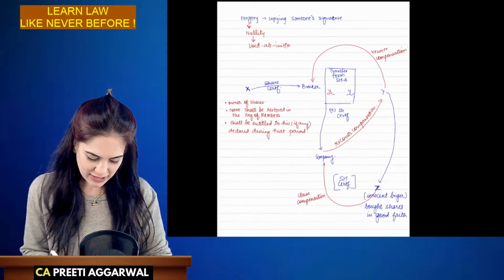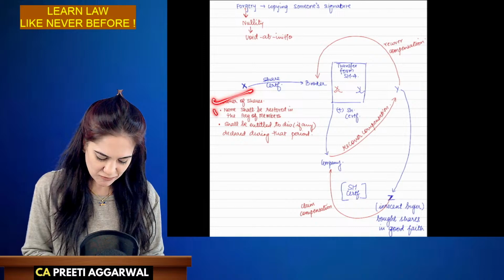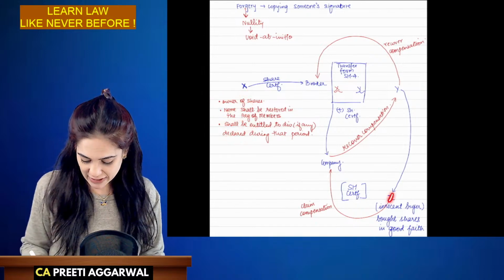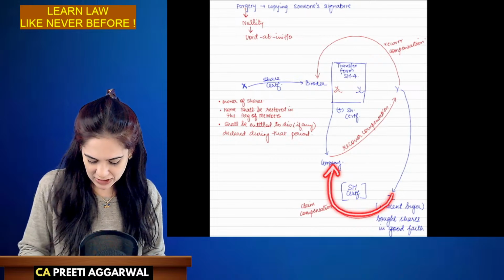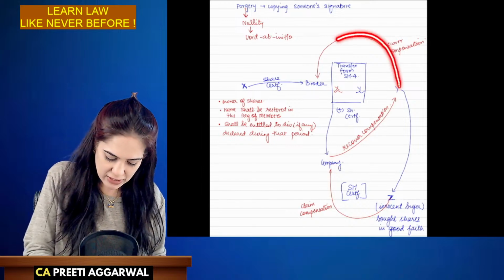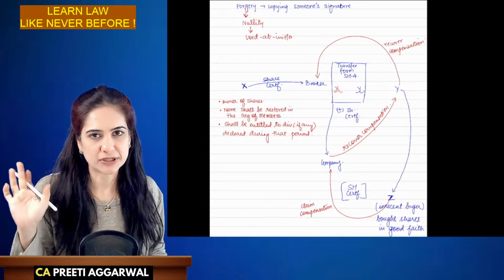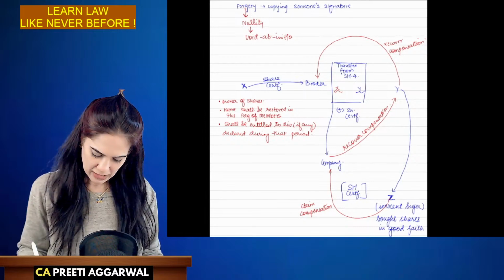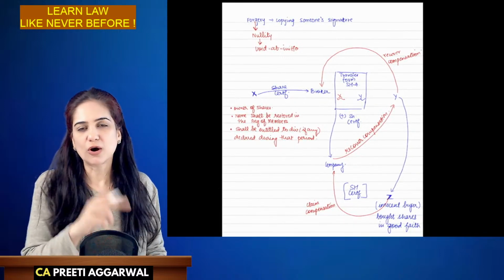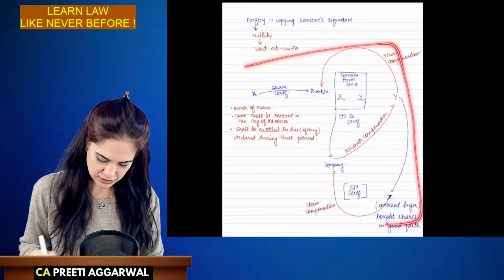Okay. So once again, X will be the true owner of the shares. His name will be restored in the register. He will be entitled to dividend if any. Z will claim compensation from the company. The company will claim compensation from the transferee. Transferee will recover the compensation from the person who has actually committed this forgery. So this is the entire flow of forged transfer.